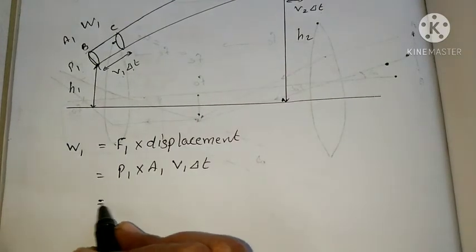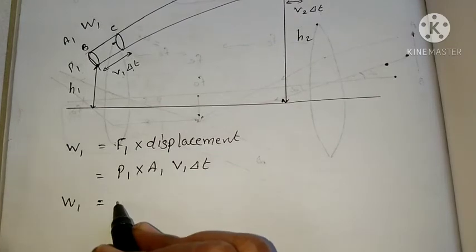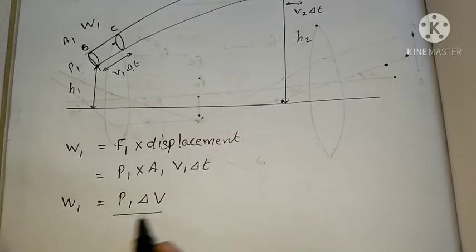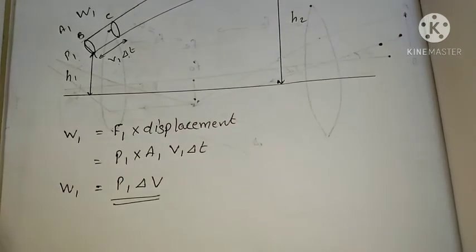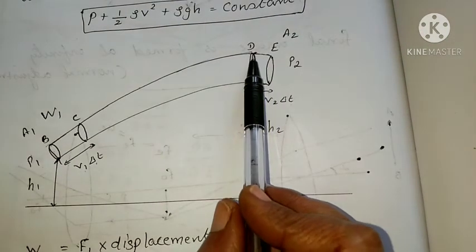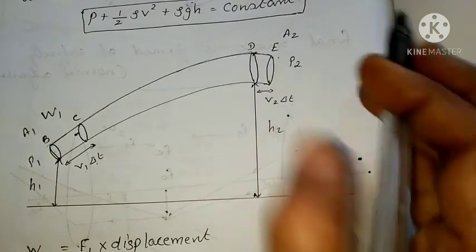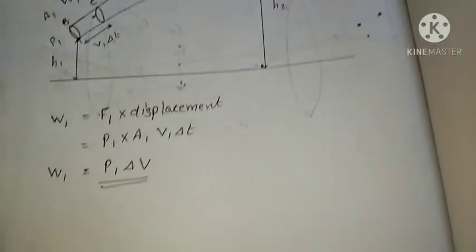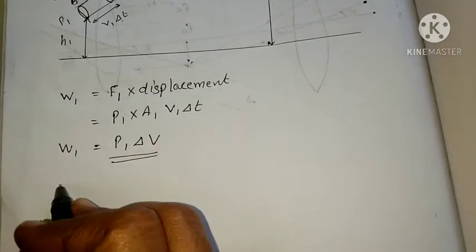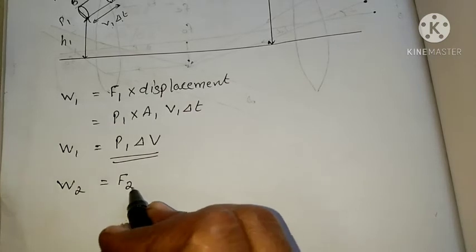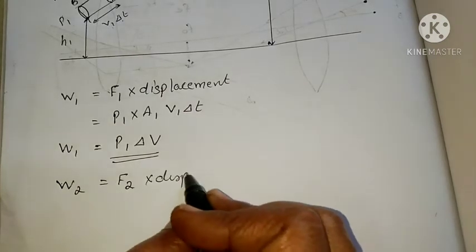So we can write W1 equal to P1 into delta V, that is the volume. Then similarly, the work done associated with the fluid to move from D to E is noted as W2. So we can write W2 equal to force on that side, F2, into displacement.